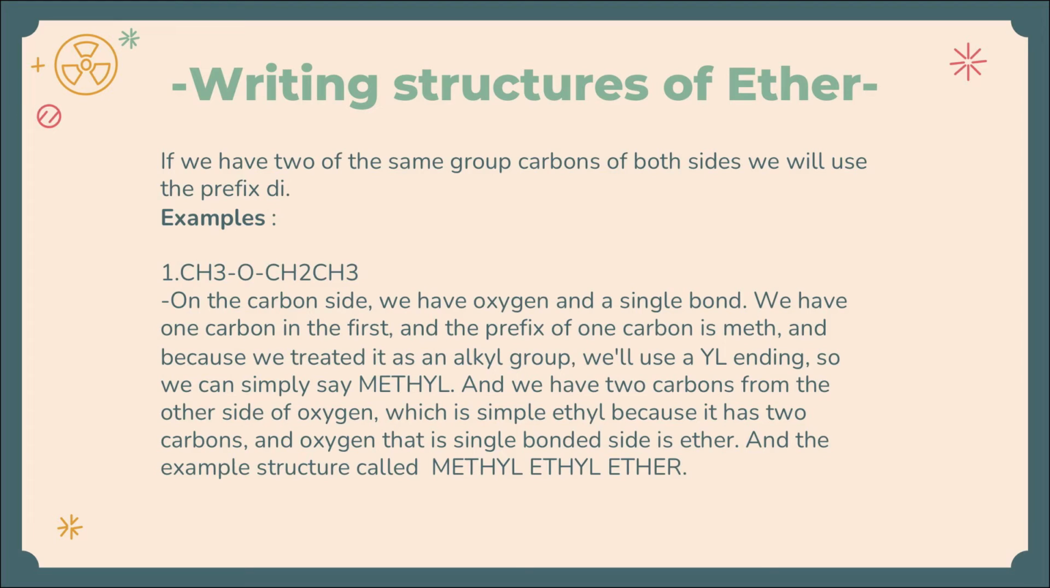For example, CH3-O-CH2CH3. On the carbon side, we have oxygen and a single bond. We have one carbon in the first, and the prefix of one carbon is meth. And because we treated it as an alkyl group, we'll use a YL ending, so we can simply say methyl. And we have two carbons on the other side of oxygen, which is simply ethyl because it has two carbons, and oxygen, that single-bonded side, is ether. And the example structure is called methyl ethyl ether.